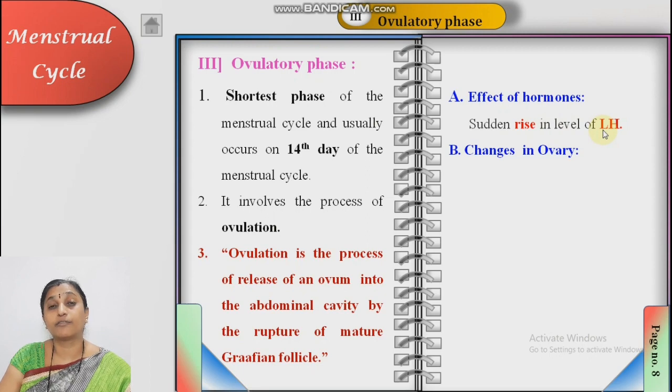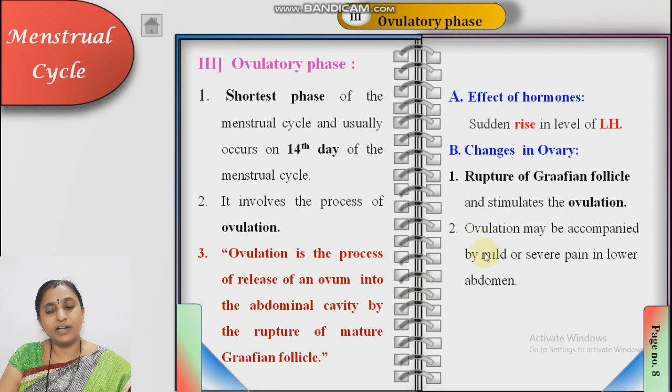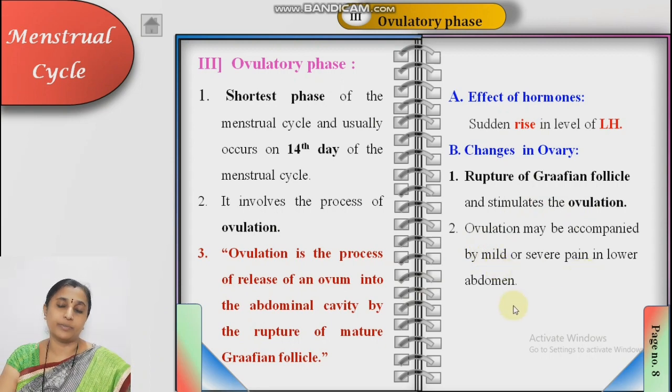These hormones are secreted from the anterior pituitary gland. So due to this LH, what happens? Changes take place in the ovary. This LH ruptures the Graafian follicle and stimulates ovulation. Ovulation may be accompanied by mild or severe pain in the lower abdomen. In some females, there may be mild or severe pain in the lower abdomen.